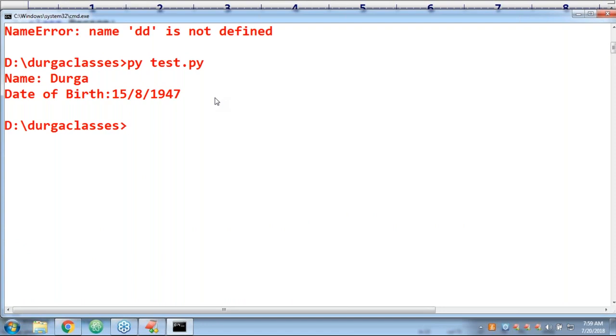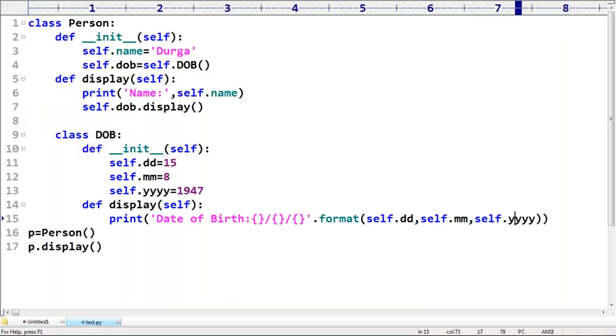Yes, name is Durga. Date of birth is 15/8/1947. Everyone can understand? Can we call the method at subclass level? Yes, you can do that.